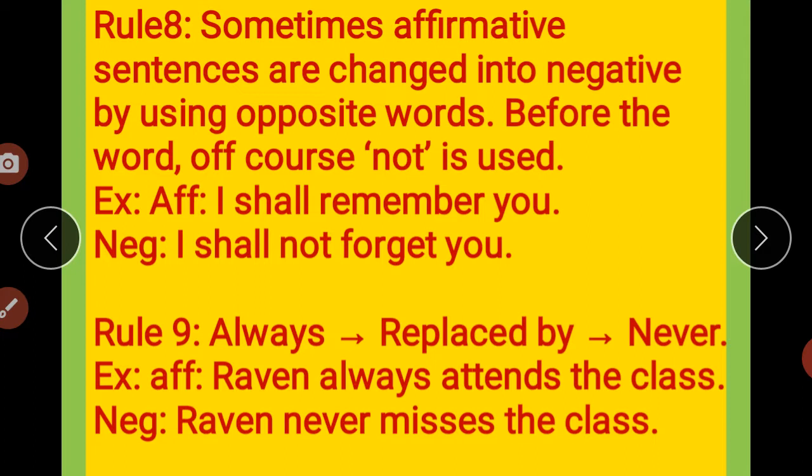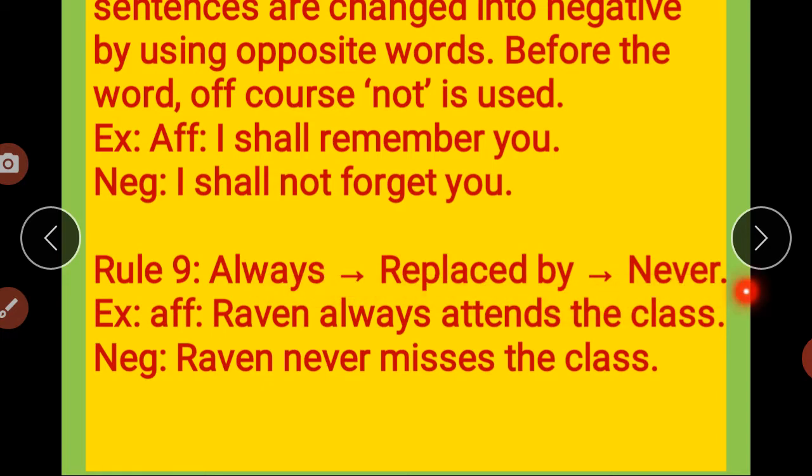Right? So what it meant to say? Okay, we can use the opposite word. Remember, "remember" becomes "forget". पर forget के आगे मुझे क्या लगाना होगा? "Not". I also have to use "not" in my negative sentence. Only I will write "I shall forget you". तो ये this would be the opposite sentence हो जाएगा. We don't have to change the meaning of the sentence. The meaning of the sentence should be the same. Next is